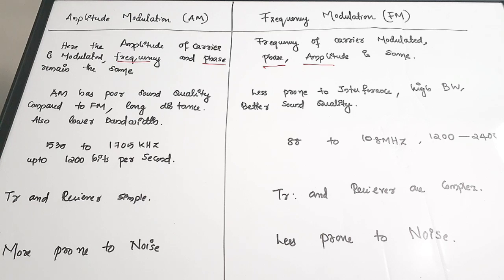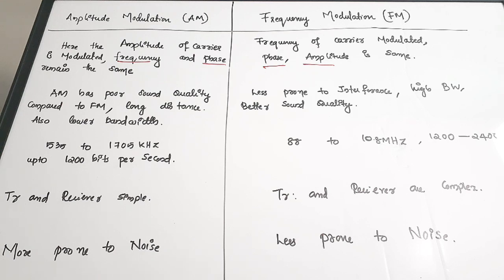Next, talking about the quality of the AM wave. The AM wave has poor sound quality. Generally we use AM in sound transmission, wherever there are amplitude variations, generally we use AM modulation in those areas, right?